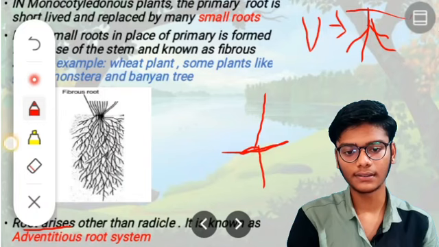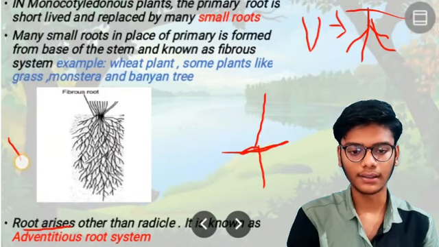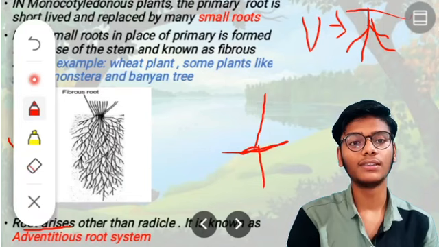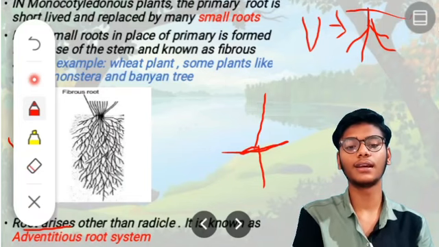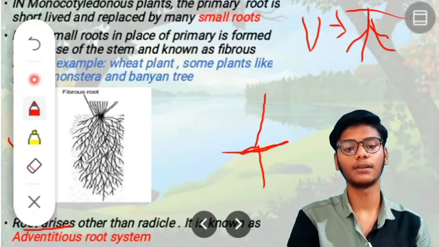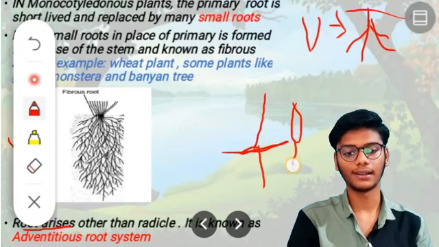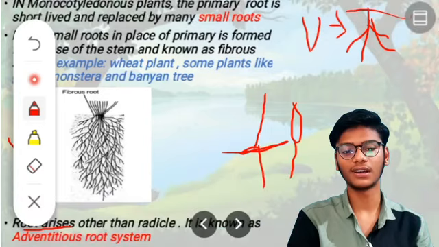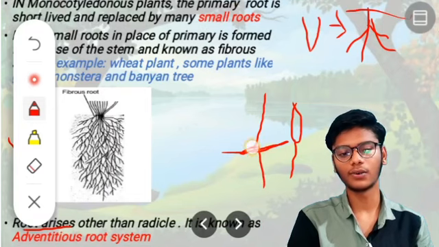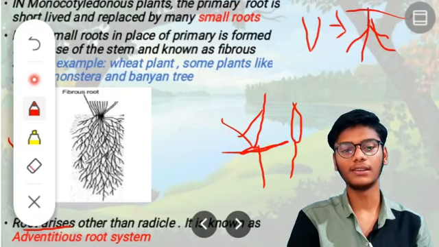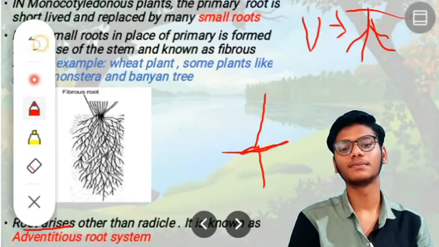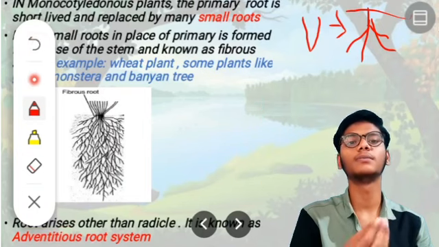Here you can see, a root other than the radicle is known as an adventitious root. When the root grows other than from the radicle, here in this part when it is a seed, it will not grow from the radicle like this. This is normal, but the adventitious root system will have a special character. Roots will grow anywhere from any part of the plant. That is the special character. Roots will grow other than from the radicle. It will grow from any part of the plant.